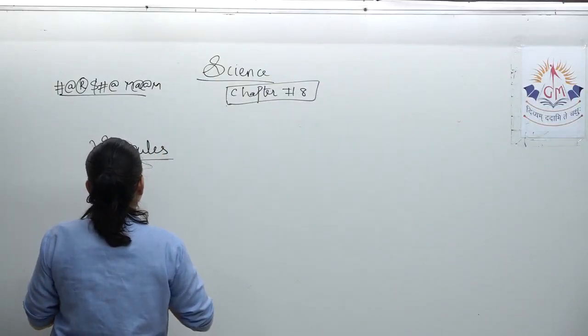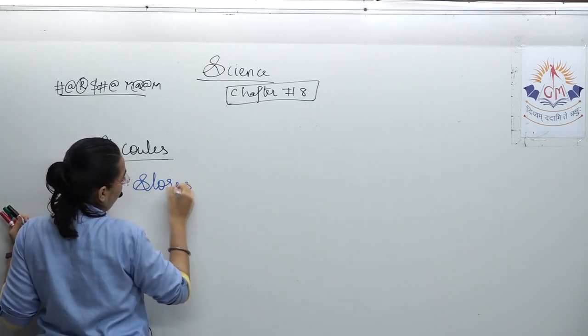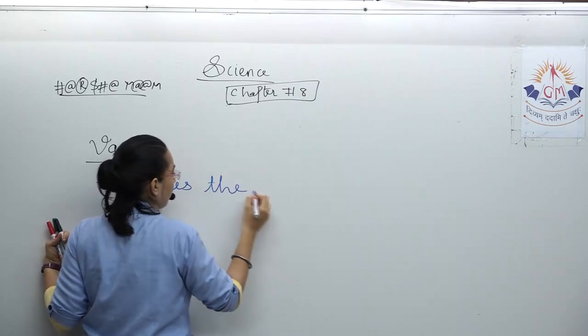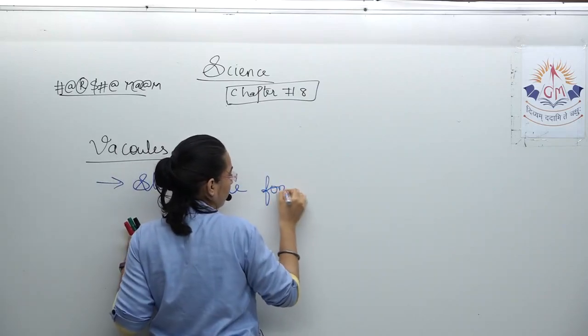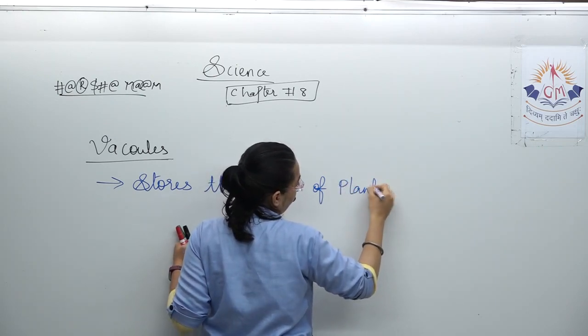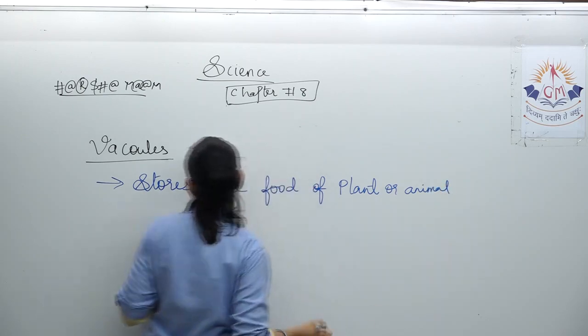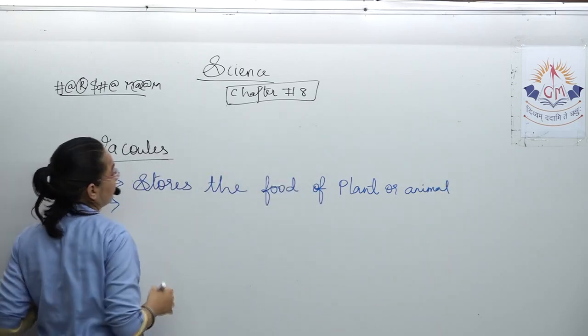in the same way we have vacuoles, which are generally used for storing the food of plant or animal. It is generally a storage structure.